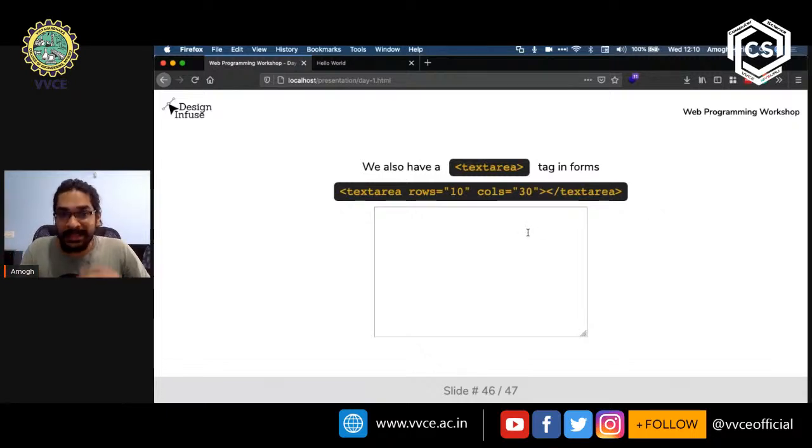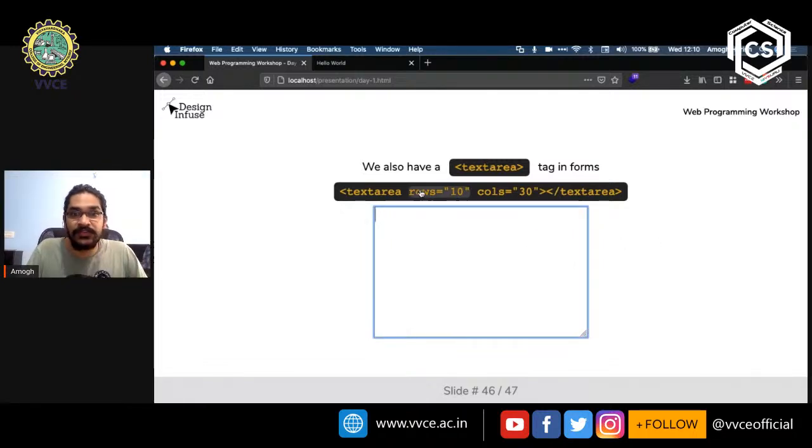I'd like to demonstrate that this is the case with the text area below. We have said that rows is 10. So I'm going to type 1 through 10 on a new line. 3, 4, 5, 6, 7, 8, 9, and 10. As you can see over here, it displays all of it, 1 through 10, because we've mentioned rows is equal to 10.